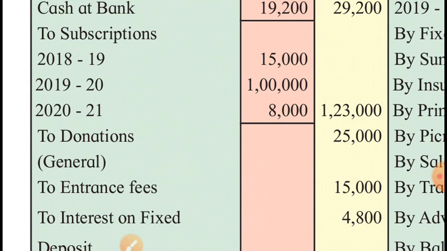We can show current year subscription, that is 2019-20. Current year subscription rupees 1 lakh can be shown on the income side, and the subscription which is for the next year, that cannot be shown on the income side. Only current year's income will be shown on the income side. And what is that? 1 lakh. We can show 1 lakh on the credit side of income and expenditure account.